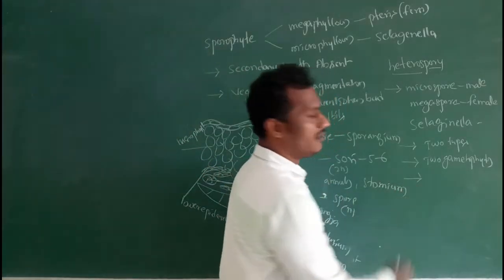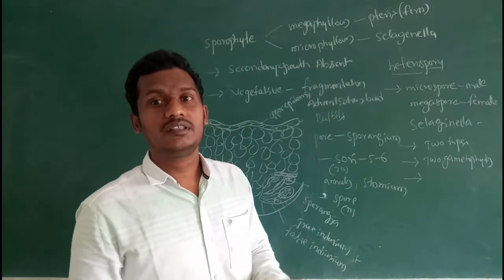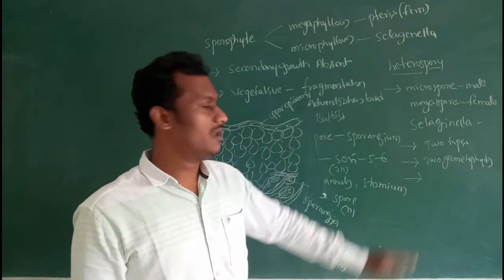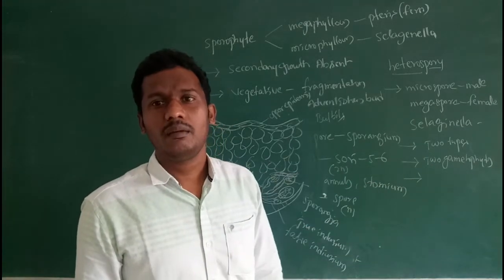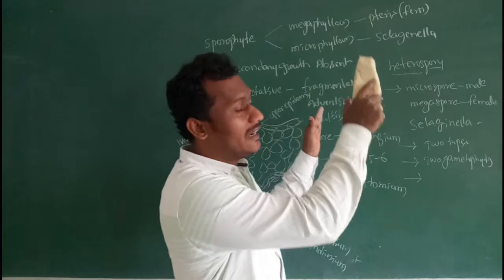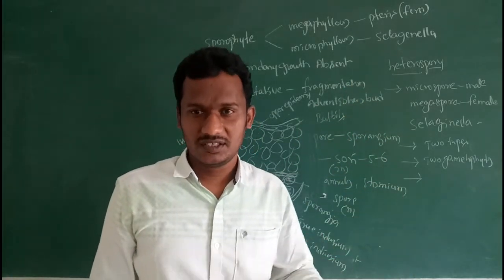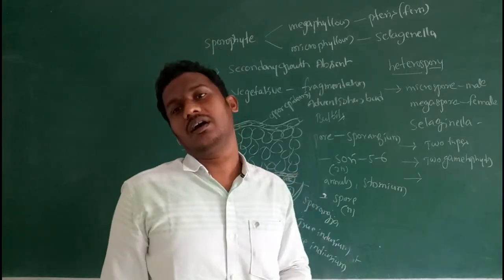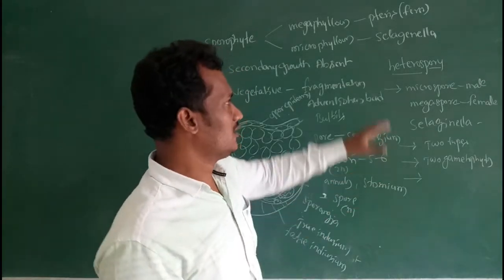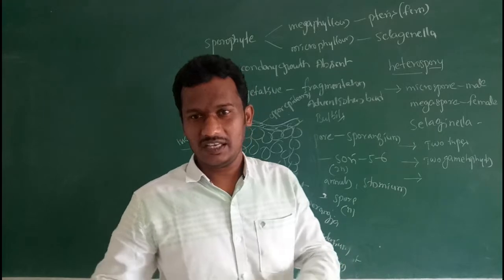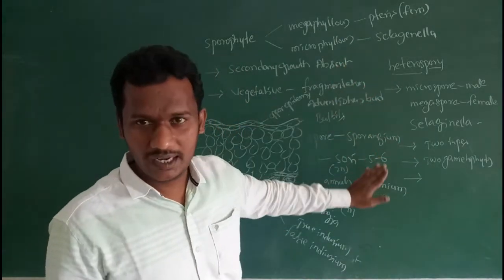Then development of the megaspore within the megasporangium. Then development and retention of structures like a pollen chamber and stigma to accept the pollen grains. These structures were initiated in pteridophytic plants.